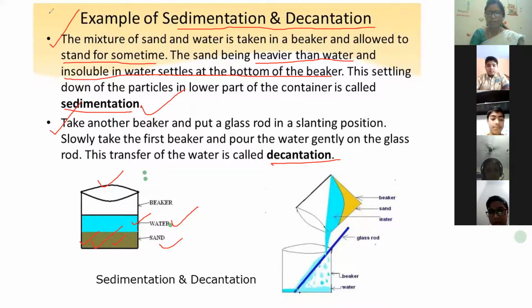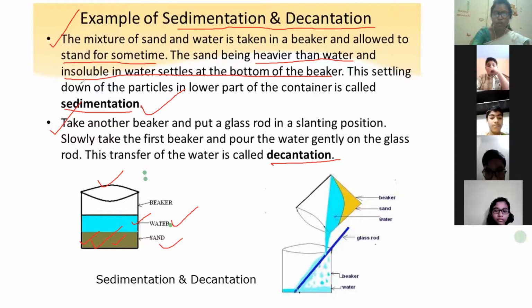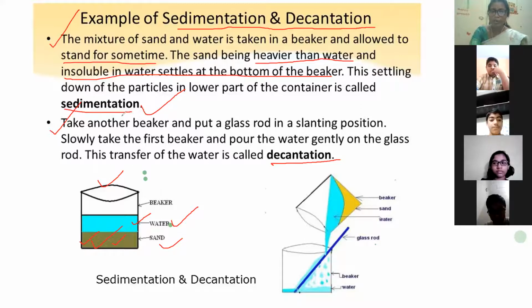So you can see over here what you will do: you will take the beaker, add sand in water and leave it for some time. So your sedimentation process will be complete. This process of decantation you have to do after 2-3 hours, but you can record it and merge the videos and send it to me.